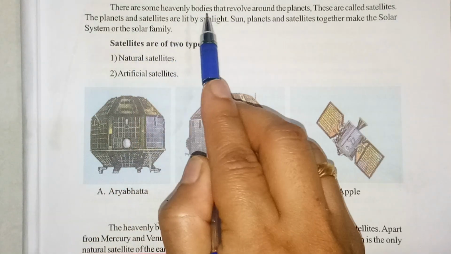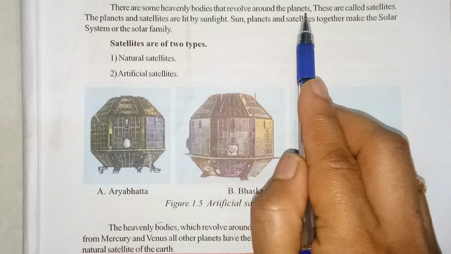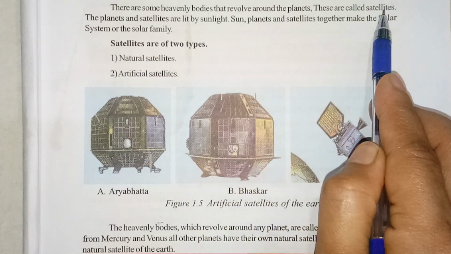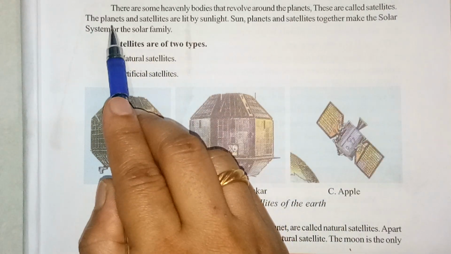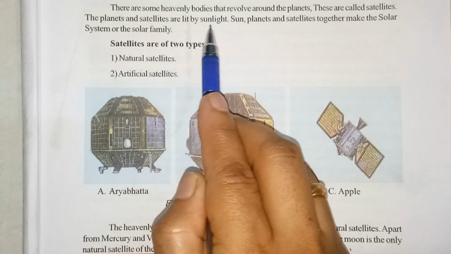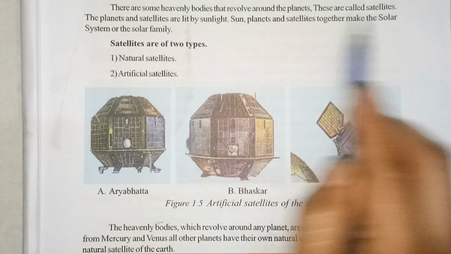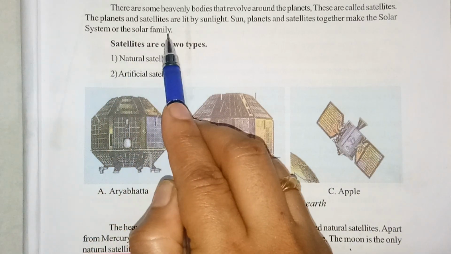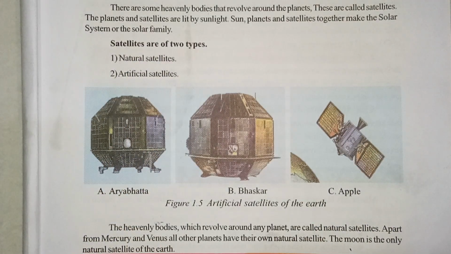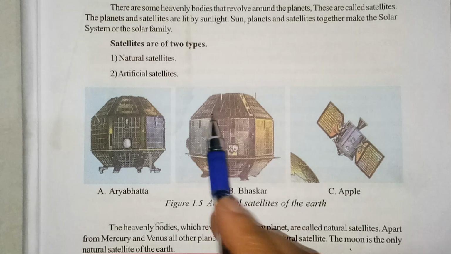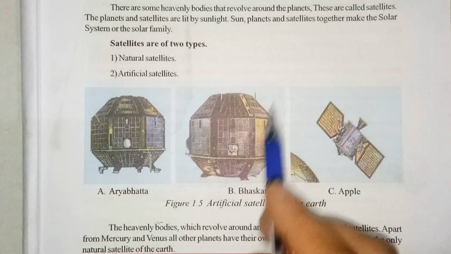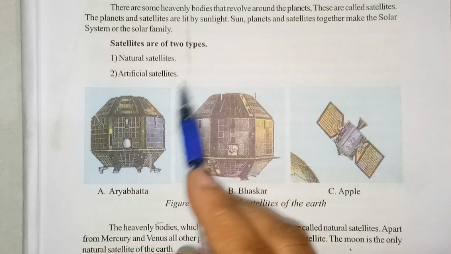There are some heavenly bodies that revolve around the planets. They are called satellites. The planets and the satellites are lighted by the Sun. The Sun, planets and satellites together make the solar system or the solar family.